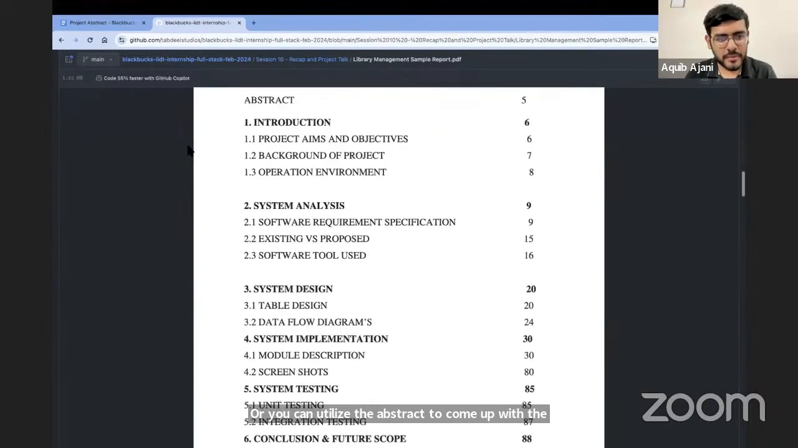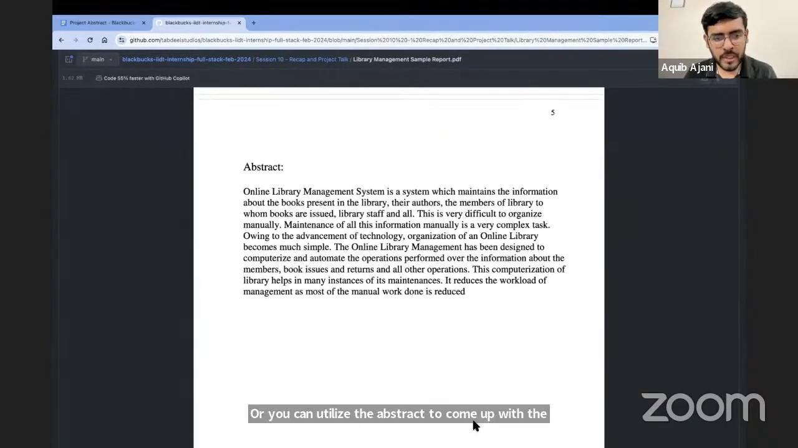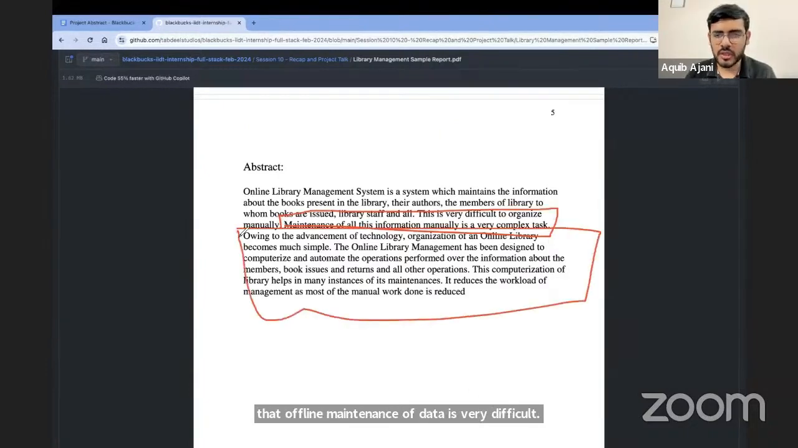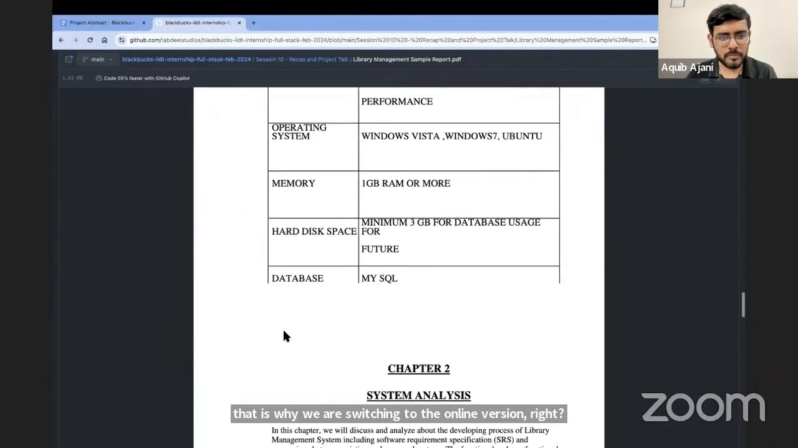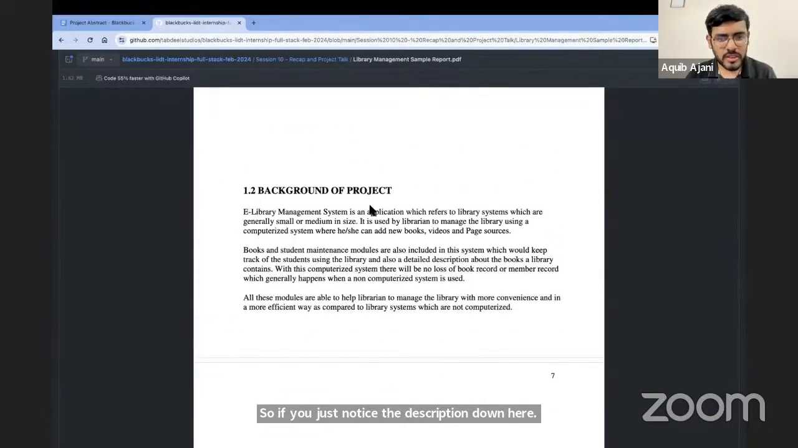So if you remember the abstract that was shared here, it is very clearly said that offline maintenance of data is very difficult, and that is why we are switching to the online version, right? So if you just notice the description down here, in the background, it will match. You can see it refers to library systems, which are generally small. It is used by librarian to manage the library using a computerized system. So we are basically just giving a background here. Okay, we're giving a background of the project.